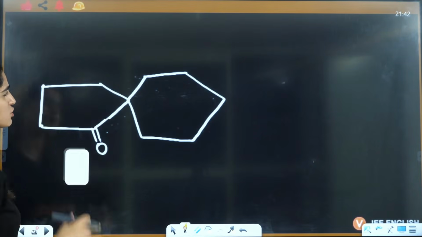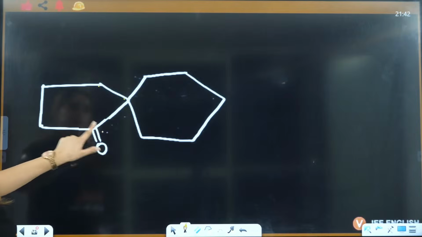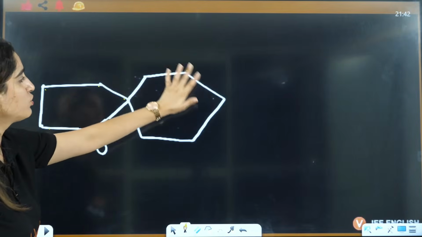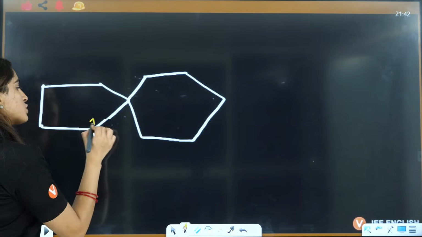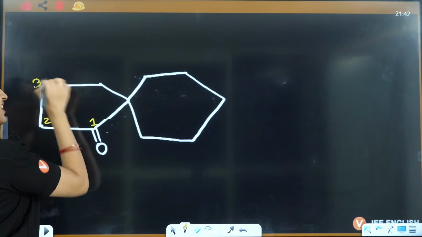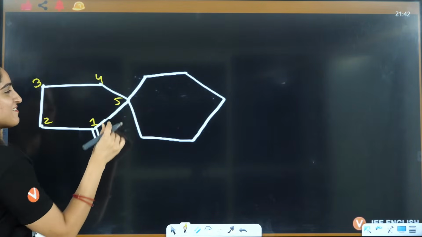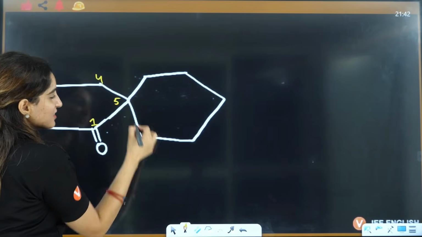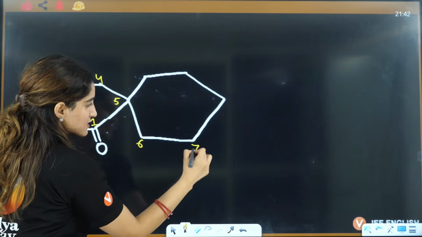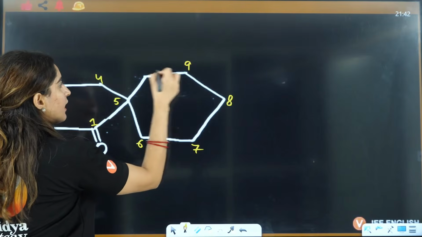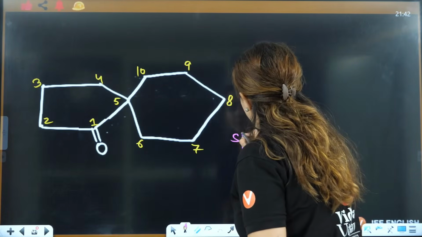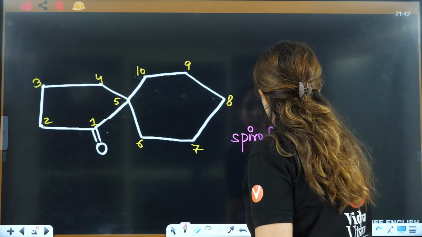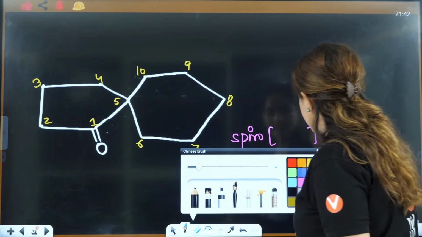Wait a minute, which is the shortest? 1, 2, 3, 4, 5. This is 1, 2, 3, 4, 5, 6. Okay, now this is 1, 2, 5, right? Then this is 6, then 7, then 8, then 9 and 10. Now you will write Spiro, bracket, bracket, right?